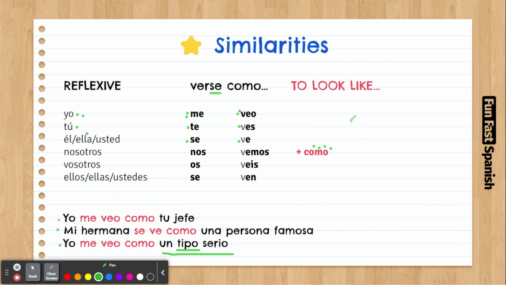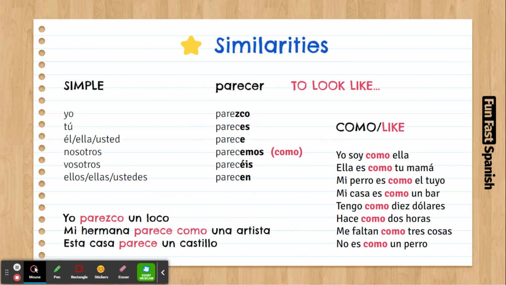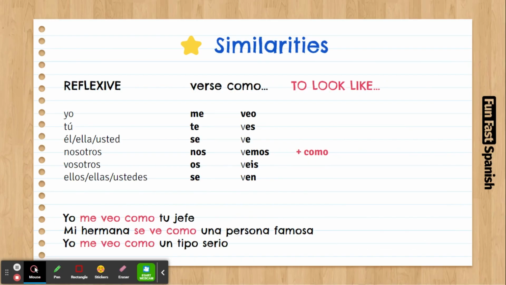And that will be it. So you learned three different ways to talk about similarities, right? This one, parecerse reflexive, parecer not reflexive to look like, verse como to look like also.